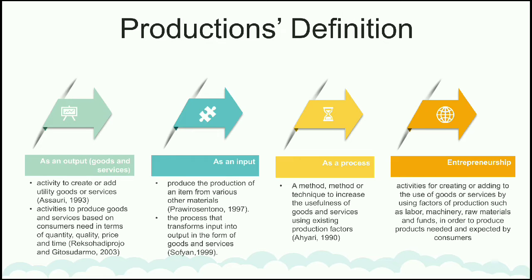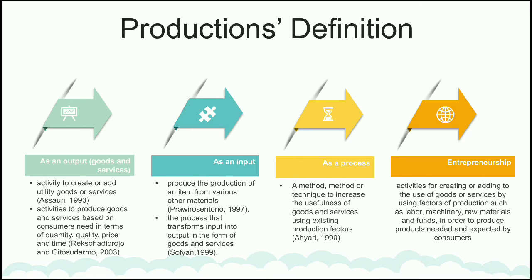And then the production definition as an input, from Prawirosentono 1997, is the production of an item from various other materials. And based on Sofjan 1999, it is the process that transforms input into output in the form of goods and services.